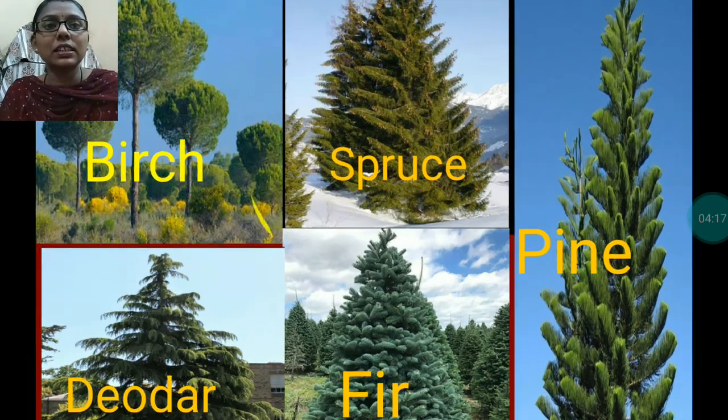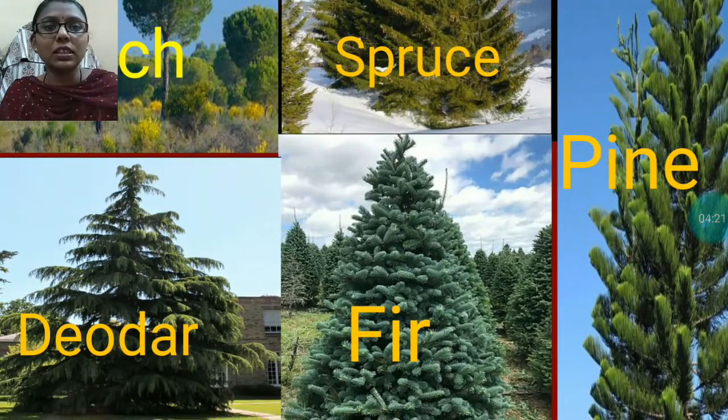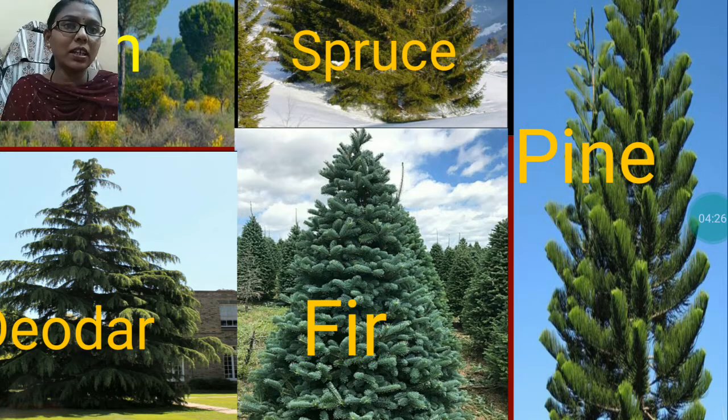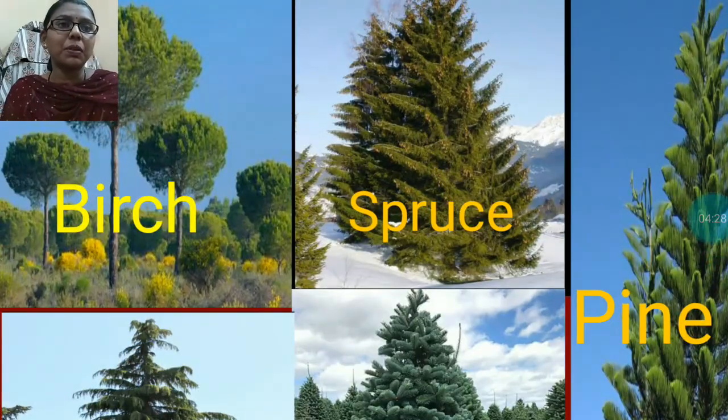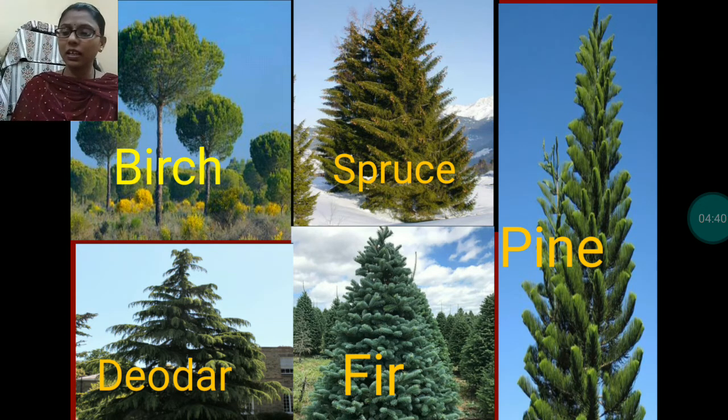Here you can see this is the birch tree, this one is the birch tree, this is deodar, this one is the fir tree, this is the pine tree, and this one is spruce. You can see all the trees are bearing cone-like structures. Clear? So these are the trees found in coniferous forest.